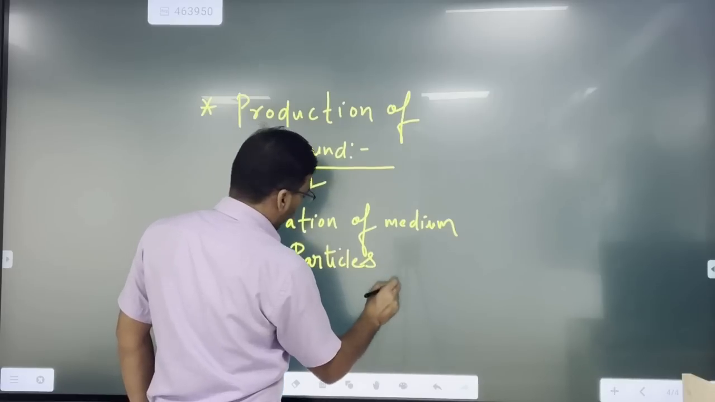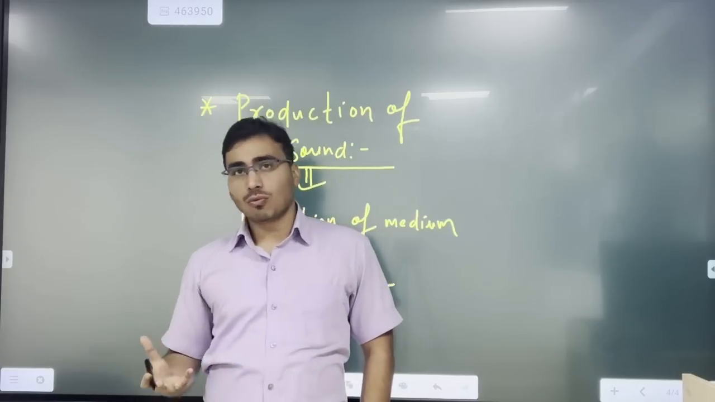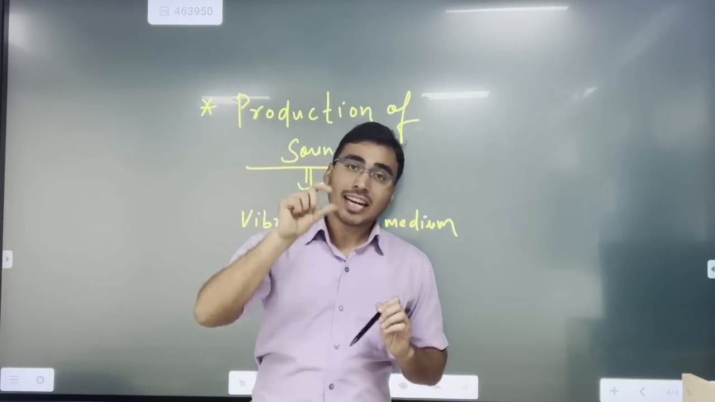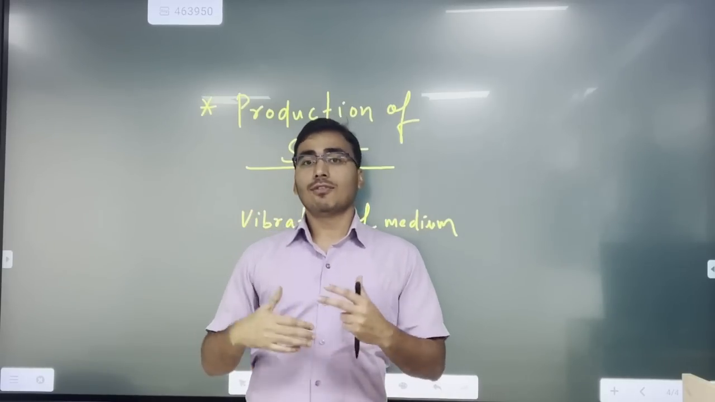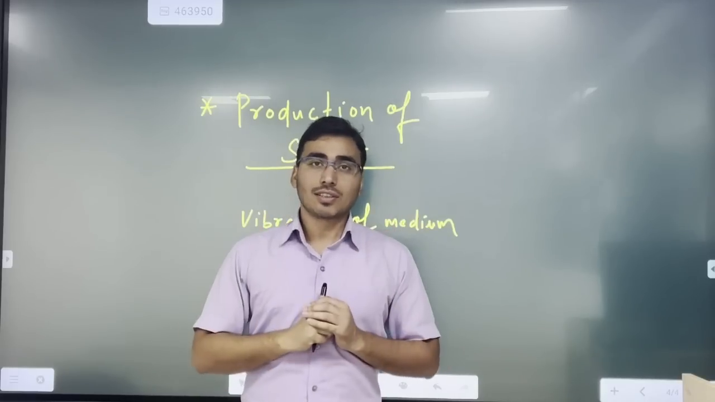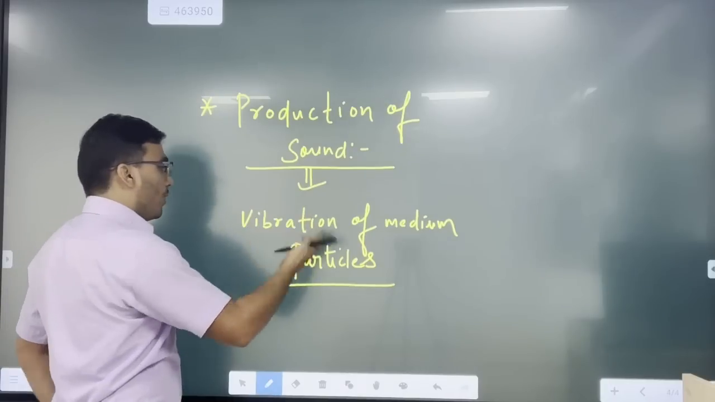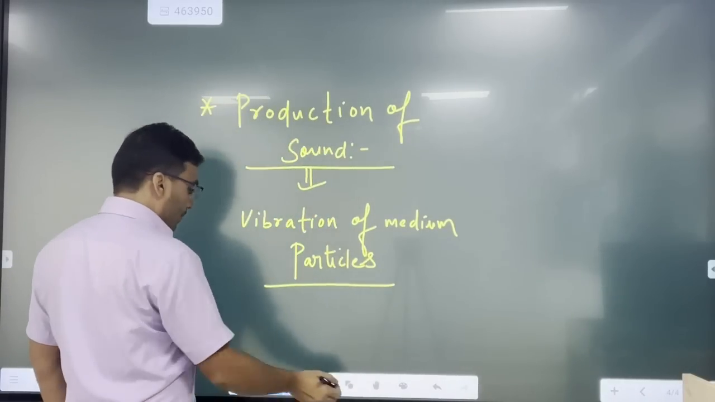Okay, so when we apply some force or pressure to any kind of medium, the particles of that medium start vibrating, and due to that vibration there is energy, and that energy is transferred to us in the form of wave, the different types of wave that we have already discussed, right? So for the production of sound we need some kind of vibration. Understood? Now this is very simple.